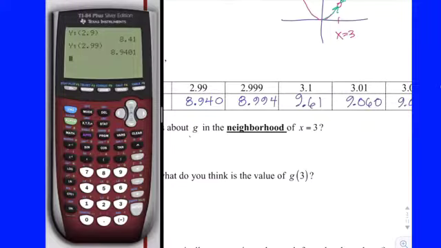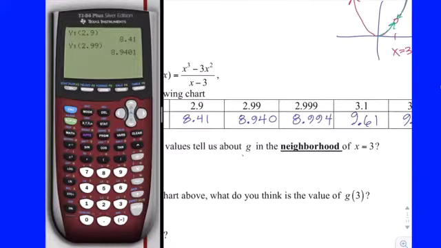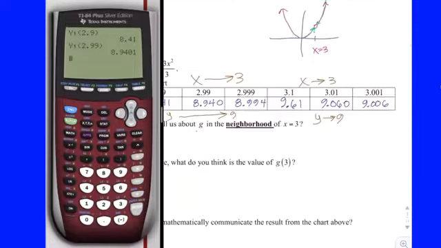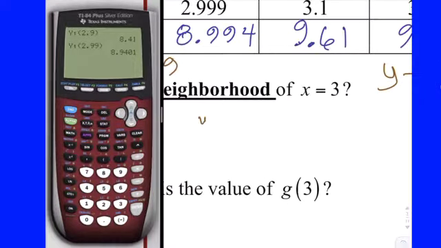Yeah. So in the neighborhood of 3, if you notice here again, as x approaches 3 from the left, the y values look like they're approaching 9 again. And similarly over here, 3.1, 3.01, as x approaches 3 from the right, it appears that the y values are decreasing towards 9 again. So we could say the exact same thing. It appears that the y values approach 9. Have a good appointment. Approach, there we go, 9.